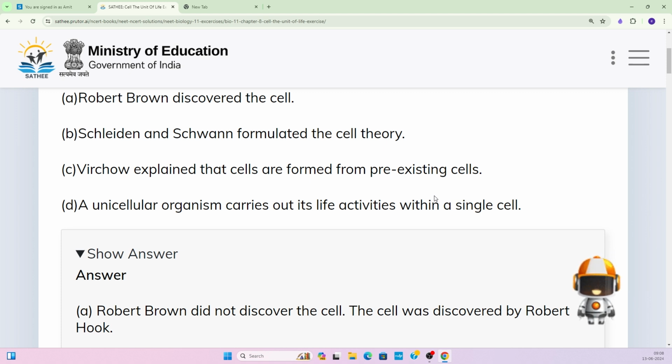He cut a slice of the cork and saw it under his own handmade microscope, and in that he saw a honeycomb-like structure, and to that he gave the name cell, right? The space that is there, he gave that space the name cell, right? So Robert Hooke discovered the cell, not Robert Brown.